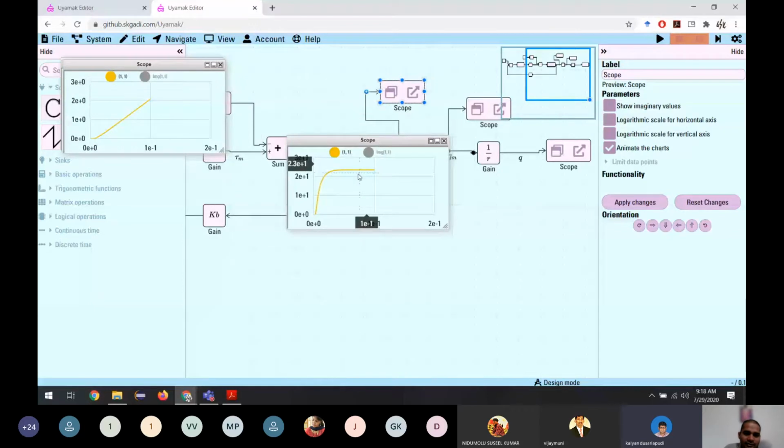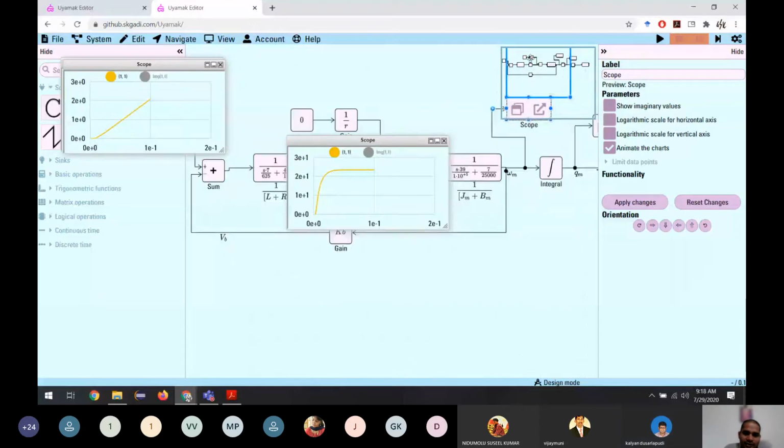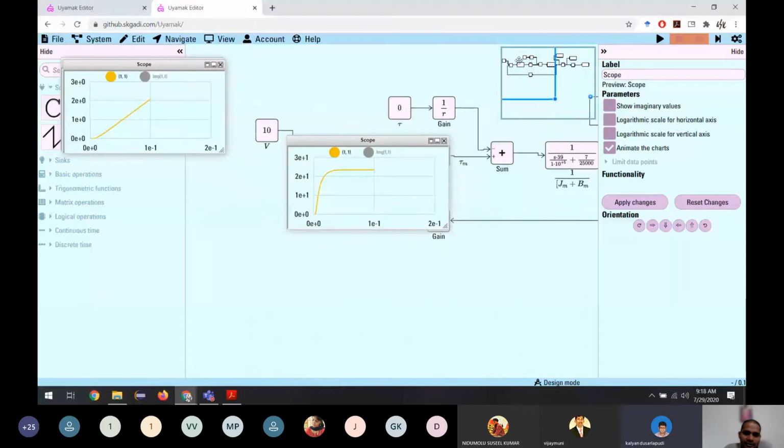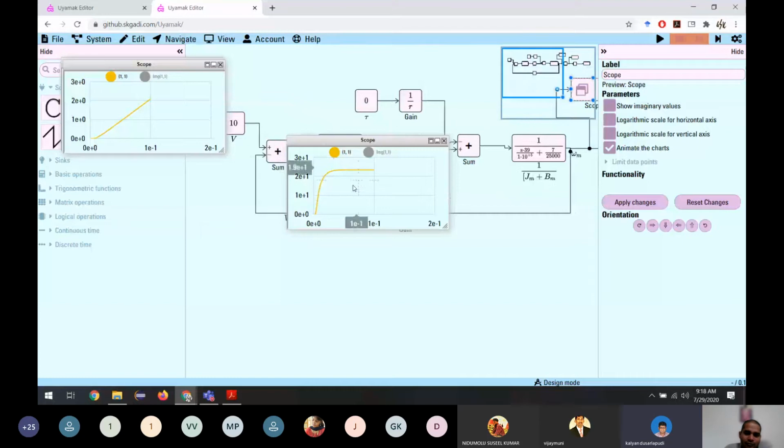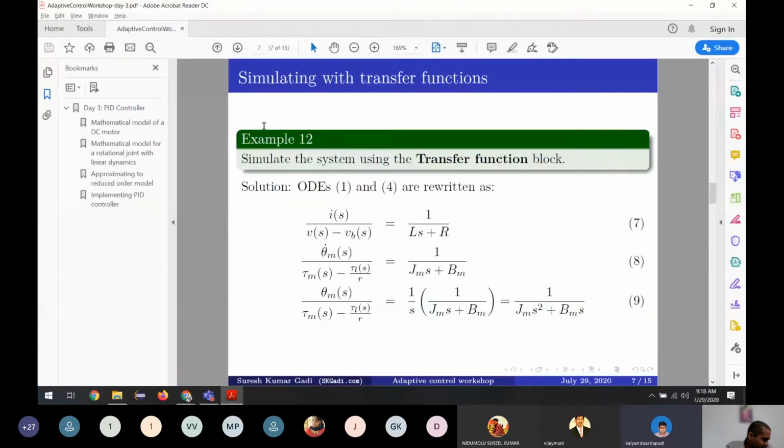Sure. We get the same result because we are giving 10 volts as the input, and we expect it to move and the velocity reaches a certain point and stays stable, and the motors continue to rotate. So that is simulation using transfer functions.